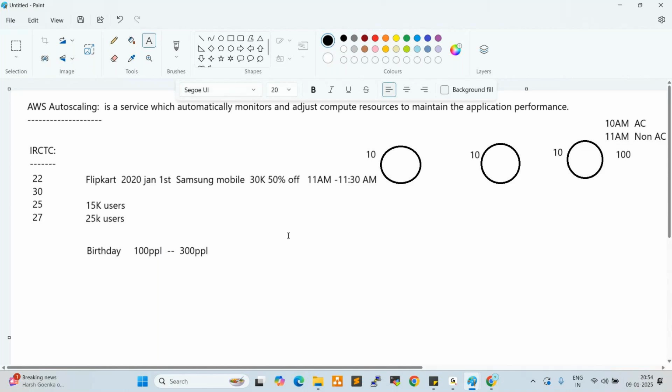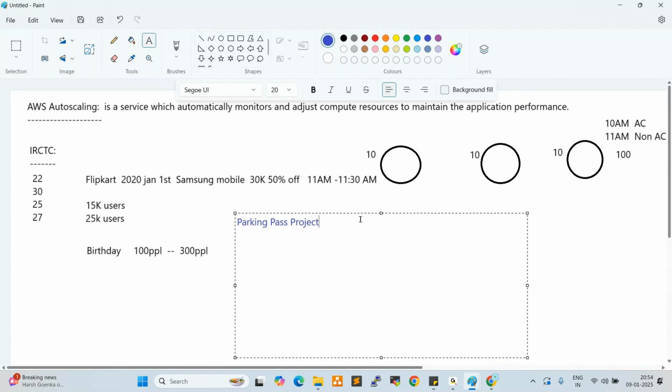Let me give you one more real-time example. Currently I'm handling one project, the parking pass project, which is a Middle East project, a UAE project. In Dubai, Sharjah, or Abu Dhabi, everywhere they configure vending machines.